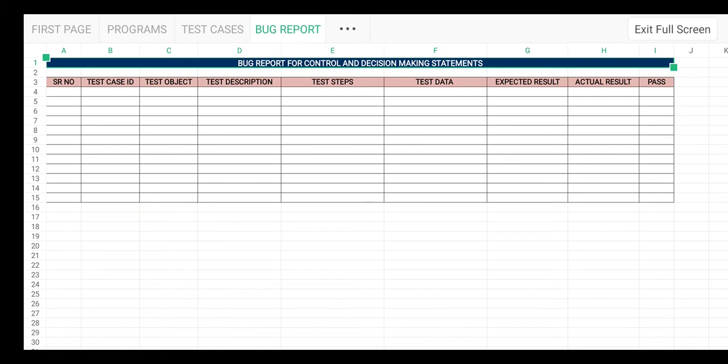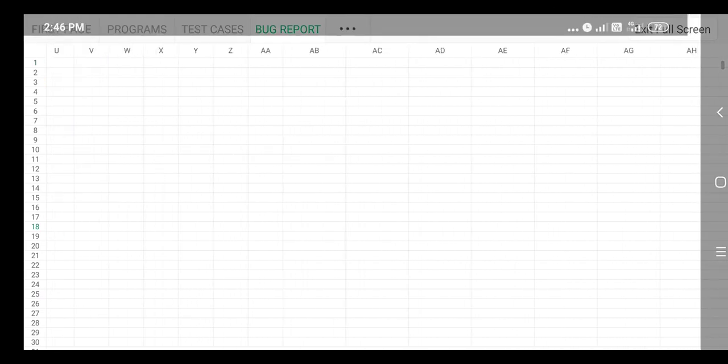First mention for loop, then write the test cases for the for loop program, then mention if else, apply the test cases for the same and prepare the bug report, then mention do while, then switch case. Like that you need to prepare the bug report for this practical. So this is it for the seventh practical. Thank you.